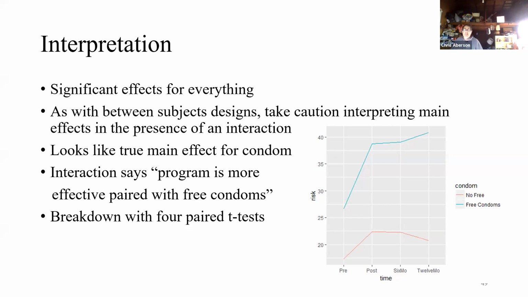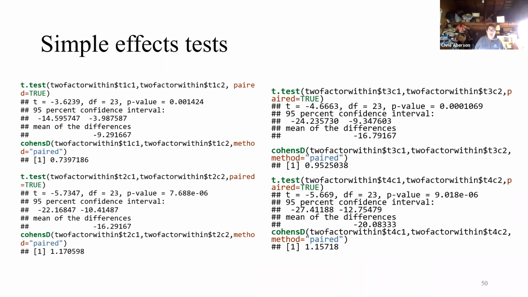We're going to break this down with 4 paired t-tests, looking at the effect of condoms at pre-test, at post-test, at 6-month, and at 12-month. We've got all of those t-tests here. You can see they just go in order, pre all the way to 12-month. They're all statistically significant.